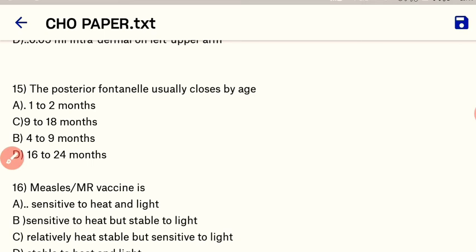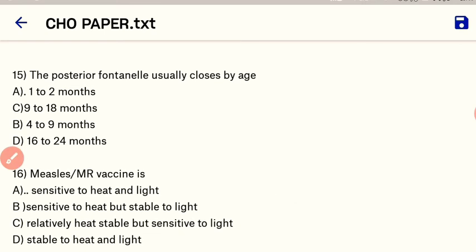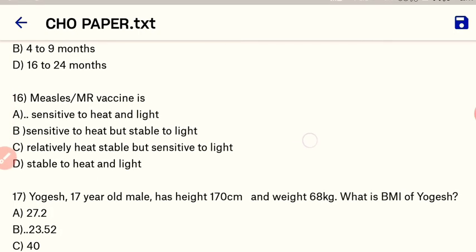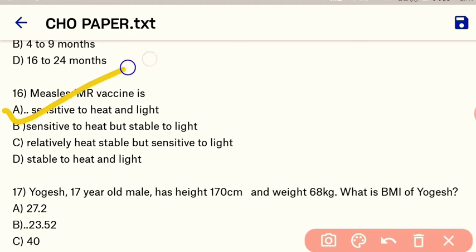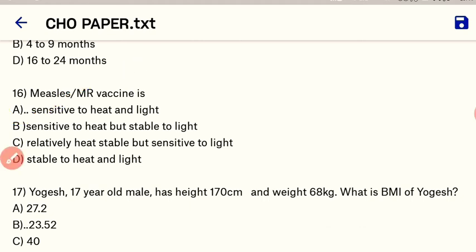Okay. Then the shape of the anterior fontanelle is a diamond shape and the shape of the posterior fontanelle is a triangular shape. Okay. Next question. Measles or MR vaccine is... so here our right answer is the vaccine is sensitive to heat and light. Okay, A is the correct option.